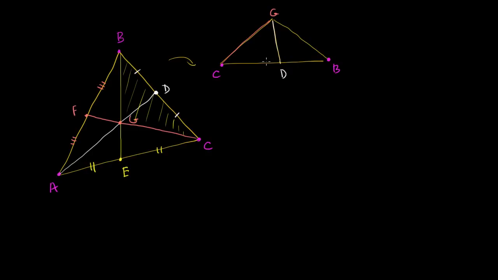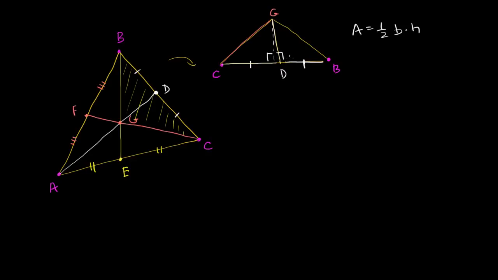Now we know, and I didn't draw it that nicely over here, that this length is equal to this length right over here. So these 2 triangles, if we think about the area, have the same base. And we know area is equal to 1/2 base times height. So they definitely have the same base. What about their heights? Well, they also have the same heights. Both of their heights are exactly that tall. So both of them have the same base and the same height.